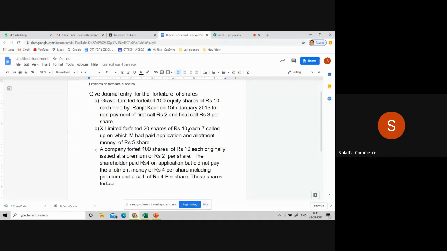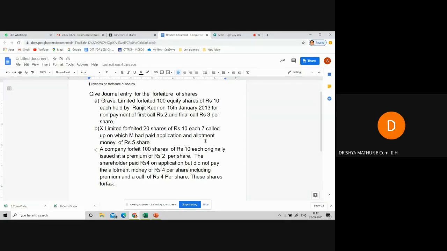What is the face value of each share? 10 rupees per share, isn't it? But what is the called up amount? 7 rupees is only called up. 3 rupees is the uncalled amount by the company. Is it clear? So first point, what did you notice? These shares are issued at par. Is it fully called up? No. What is the called up amount?